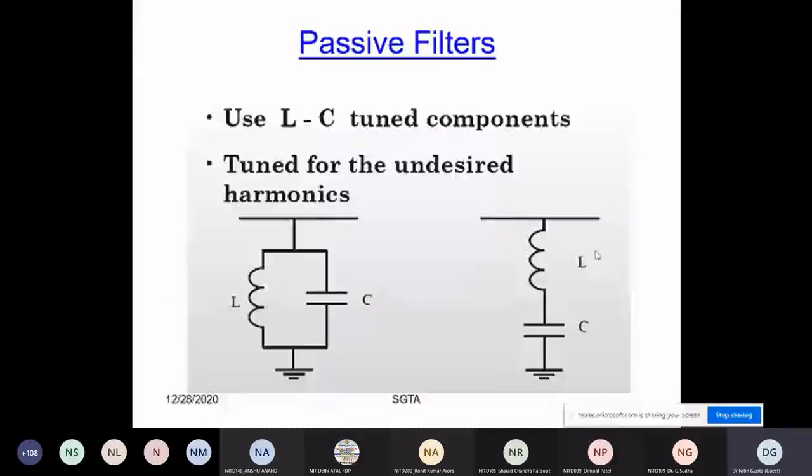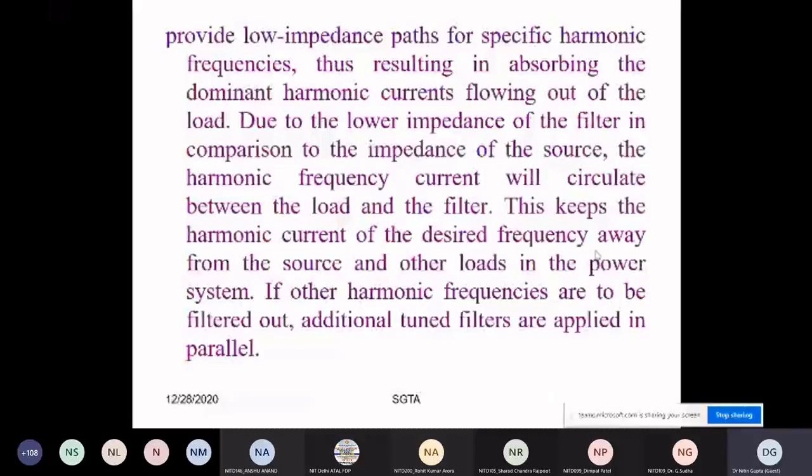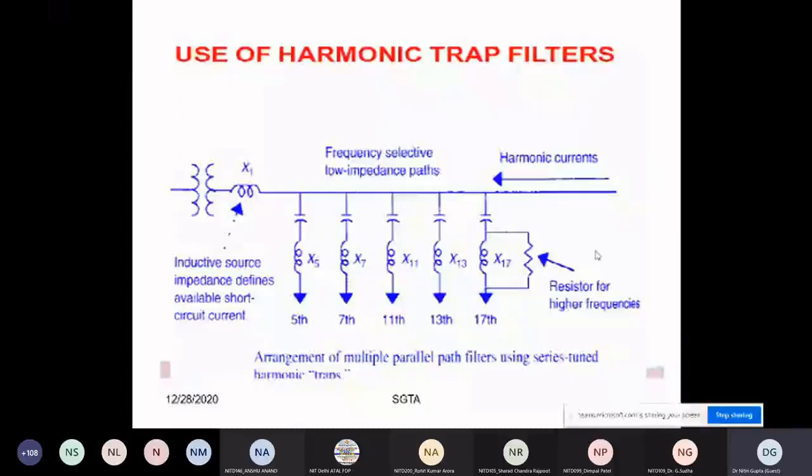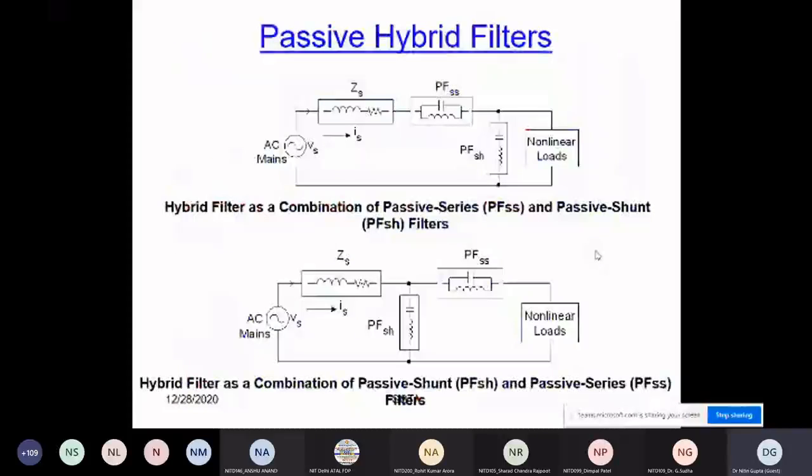The LC simple tuned filter components are tuned for the undesired harmonics. You can also say that this passive approach is basically a valve for unwanted harmonics. It gives a low impedance path to those harmonics so that they can be dumped into that valve. This is the picture which you can see. We have designed passive compensation for the fifth, seventh, 11th, and 13th harmonics, and multiple others.